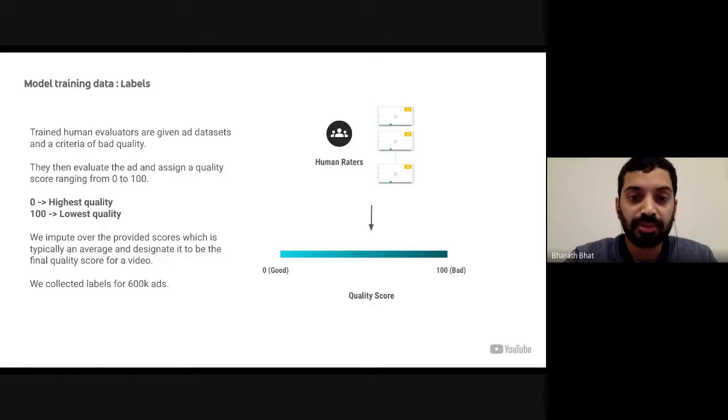We collect a labeled dataset of about 600,000 ads for this study and reserve 20% of that for evaluation and the rest for training.